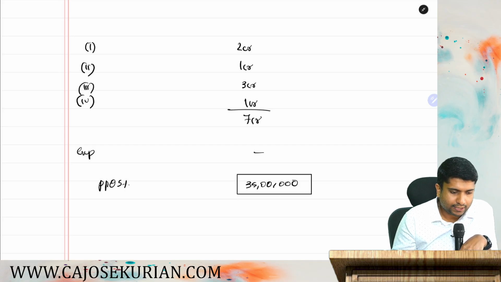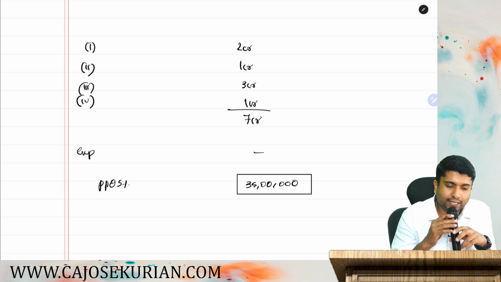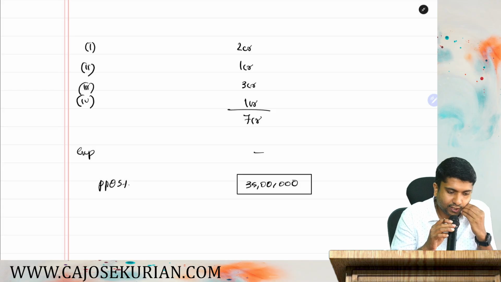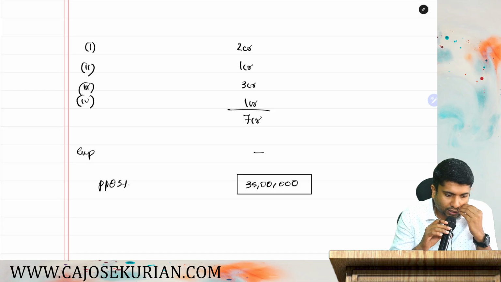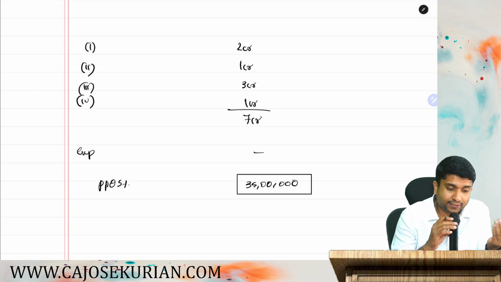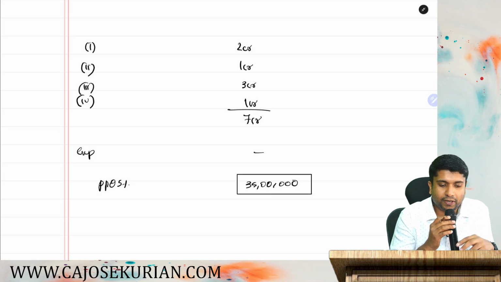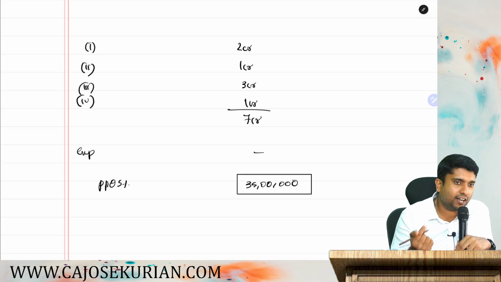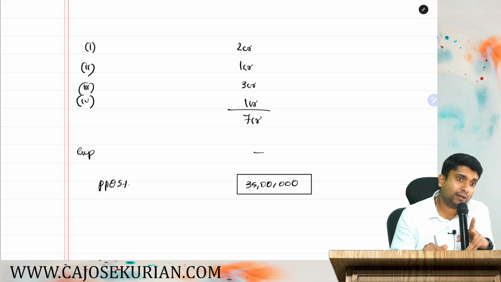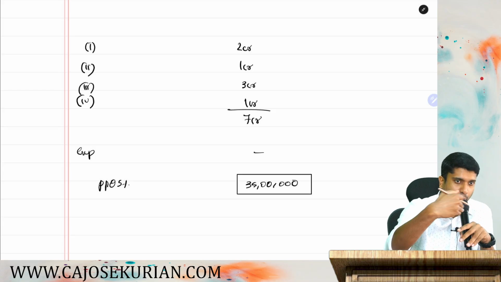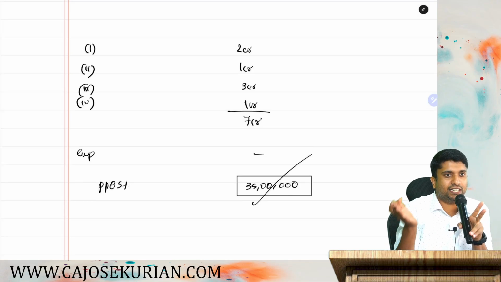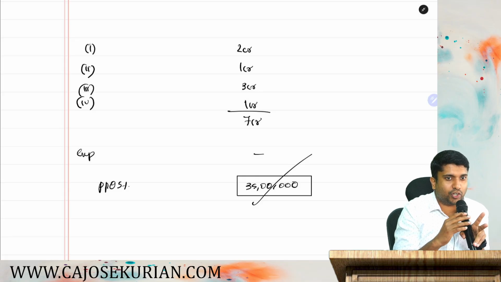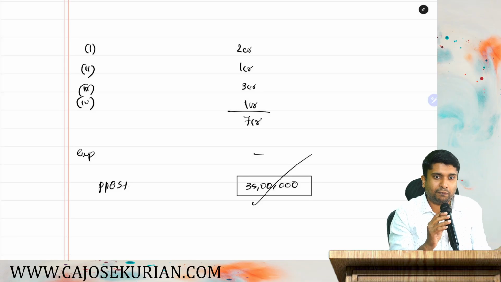Now, compute the income of Mr. Q chargeable to tax in India under the head PGBP, that is 35 lakhs for assessment year 25-26. And they are also asking us to compute, what would be your answer in case the business was carried on by a foreign company, Q Airlines Private Limited. If it was a foreign company instead of a non-resident sole proprietor, what will be the difference in the answer? No change. Whether it is foreign company or individual non-resident, your presumptive profit shall be 35 lakhs only.